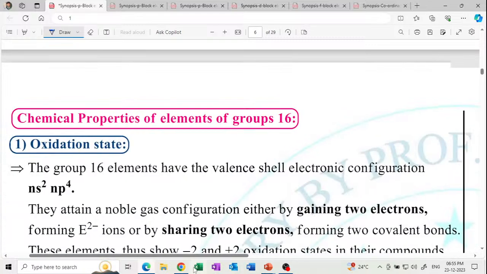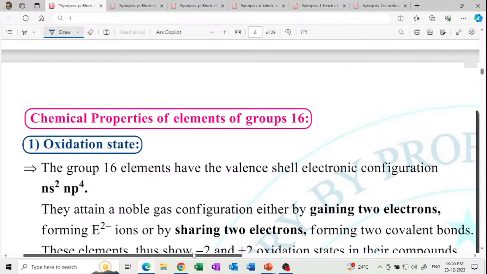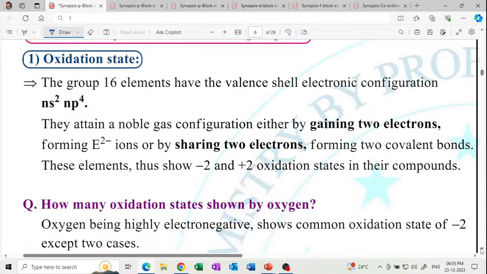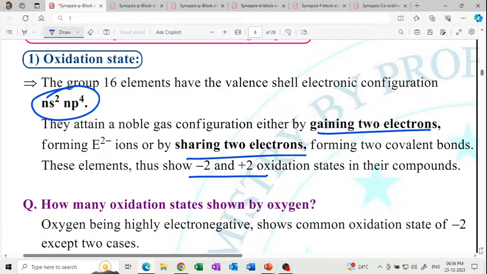Next are the chemical properties of group 16 elements. Oxidation state. The elements of group 16 show the oxidation state -2 or +2. Get it? Electronic configuration ns2 np4. So there is the gaining of 2 electrons or the sharing of 2 electrons, to attain the inert gas configuration.